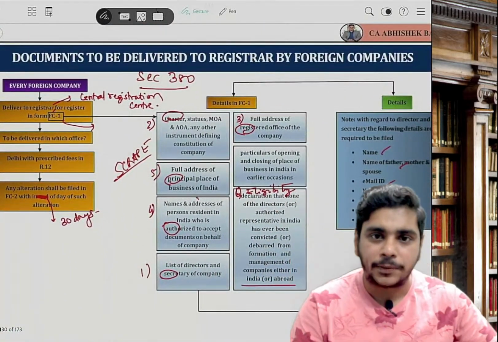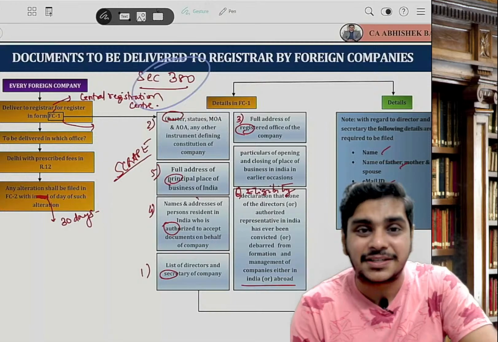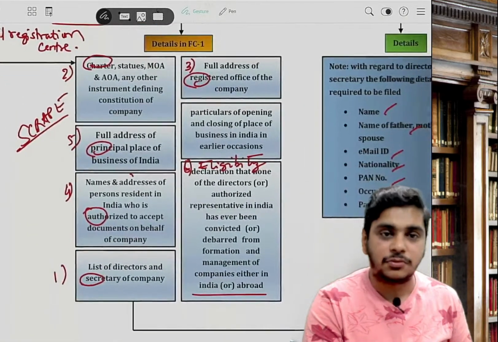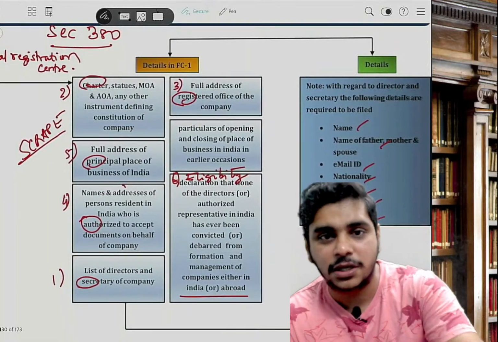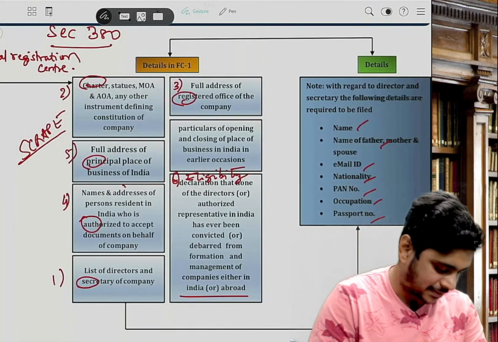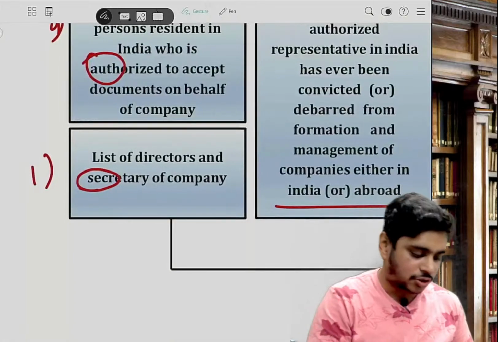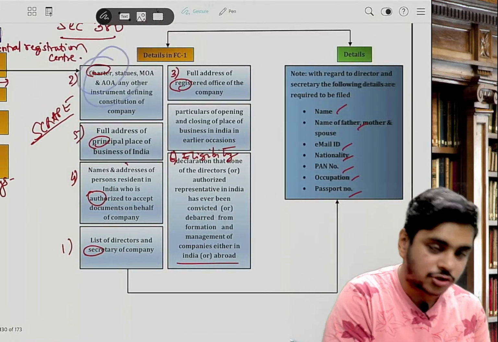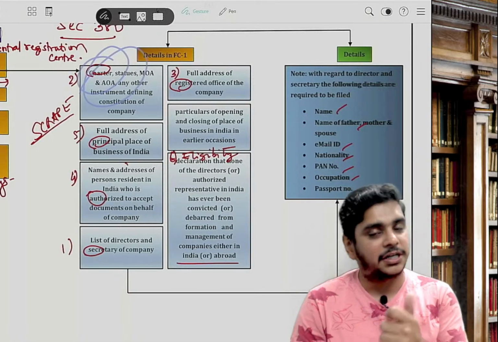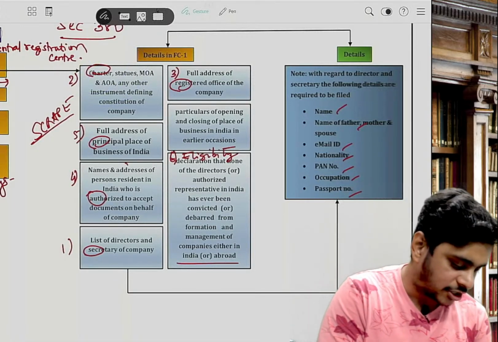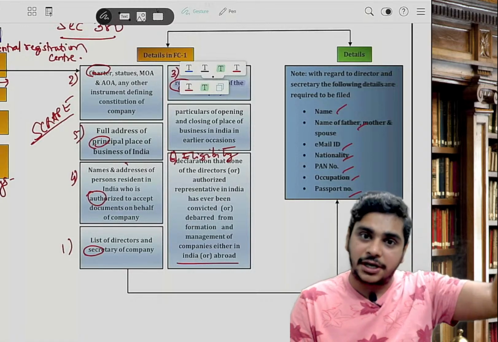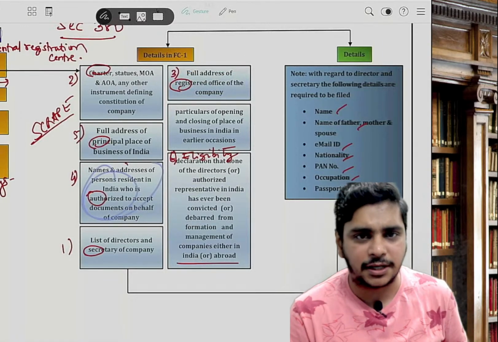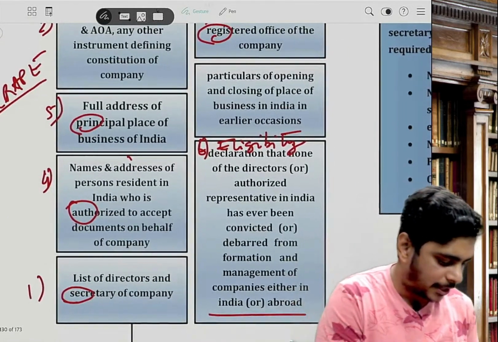Now, please open your notes, section 380. In our book, we have done SCRAPE. You remember SCRAPE? SCRAPE has to be given to the ROC of New Delhi. So, what is SCRAPE? S: list of directors and secretary. C: charter, statutes, in English. If it is not in English, a certified translated copy. R: registered address of the company, that is basically the foreign address. A: authorized person resident in India. P: place of business in India.